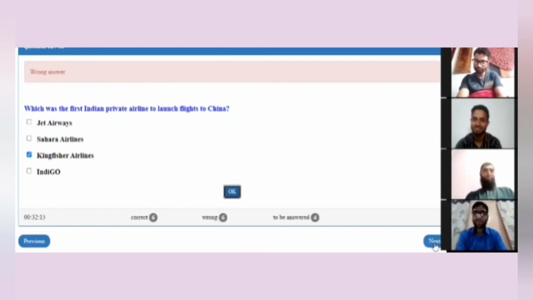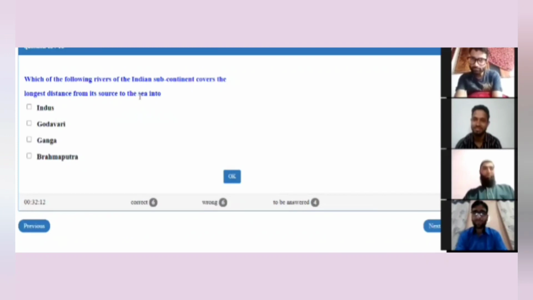Tawheed on the screen now. Which of the following rivers of the Indian subcontinent covers the longest distance from its source to the sea: Indus, Godavari, Ganga, or Brahmaputra?